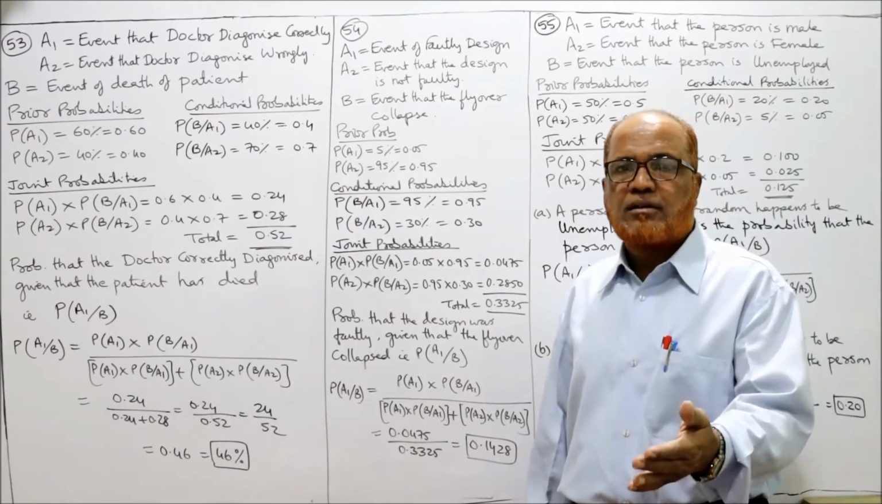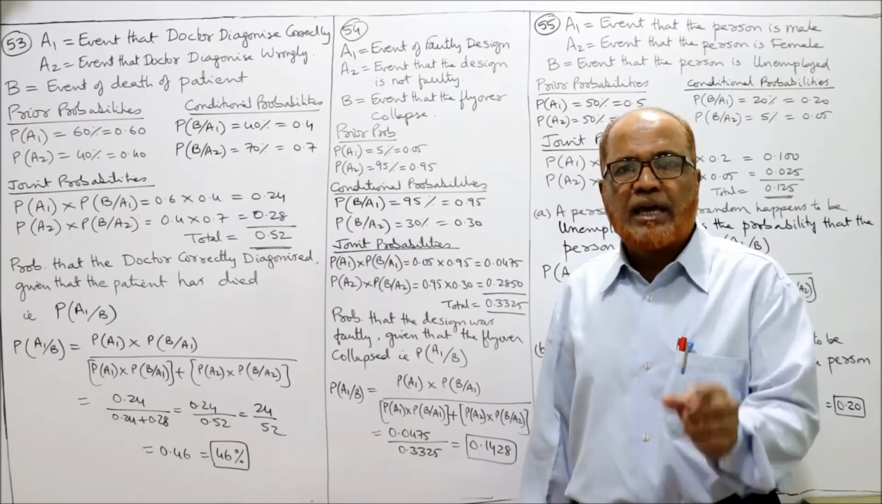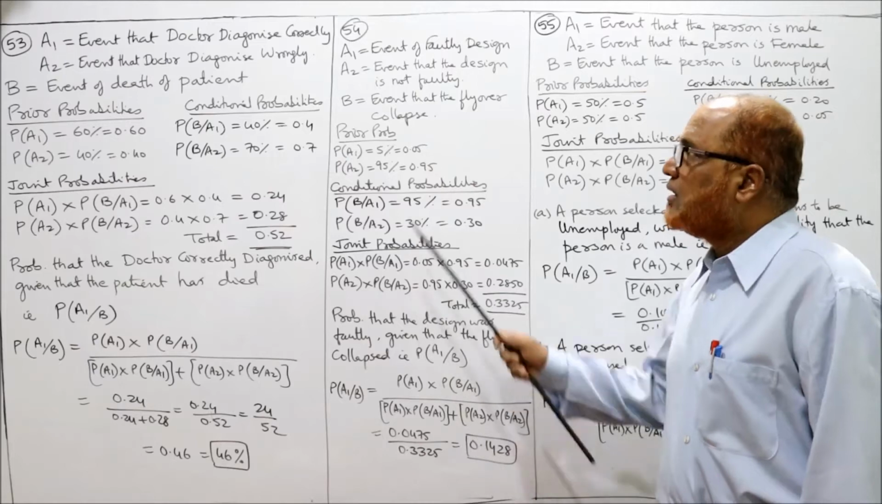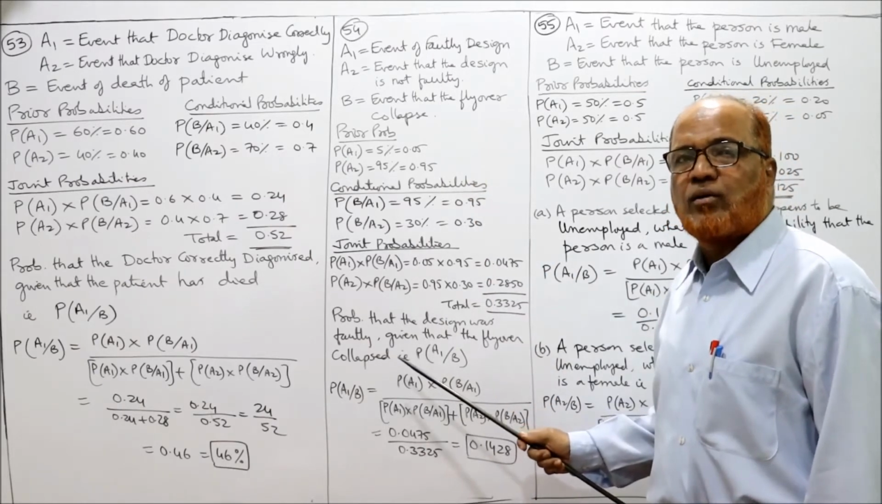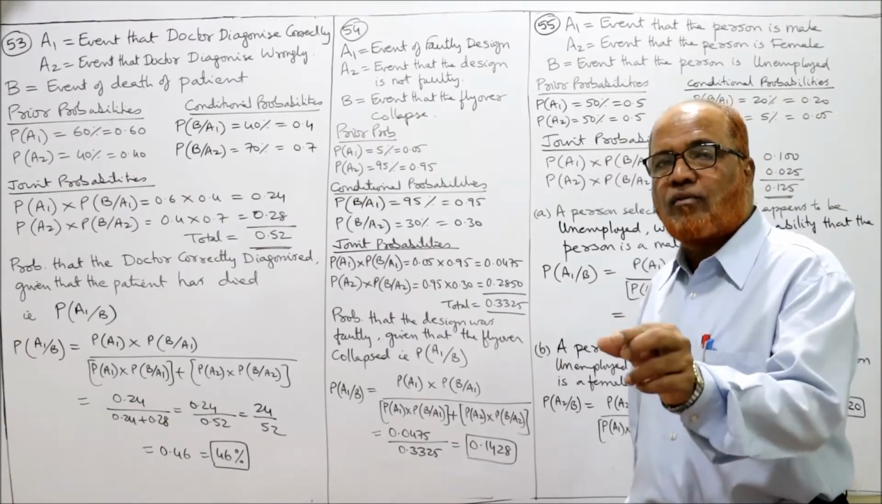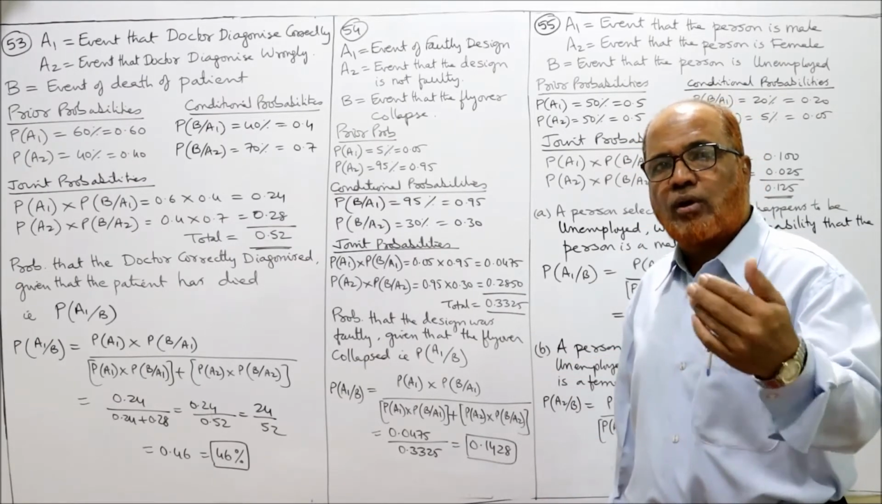Given that the flyover is collapsed. Collapsed means B. We have to find out A1 given B. A1 means faulty design, the event that the flyover is faulty. That we have to find out. What is the probability that the flyover was faulty design, given that the flyover collapsed?